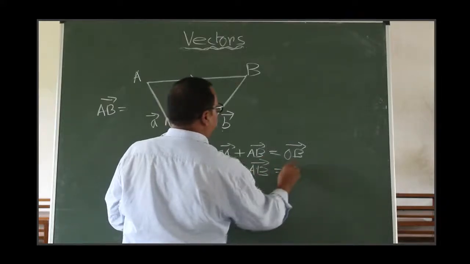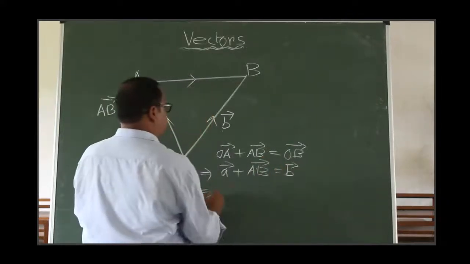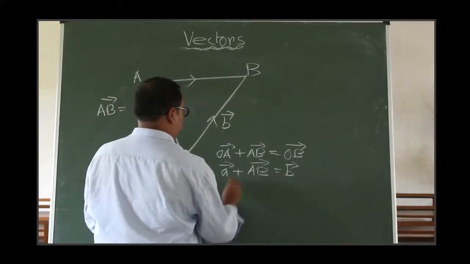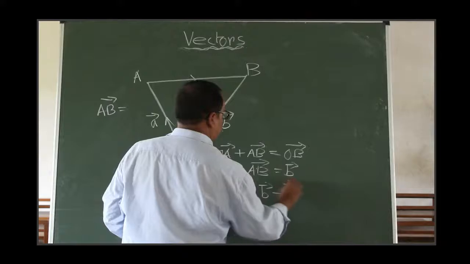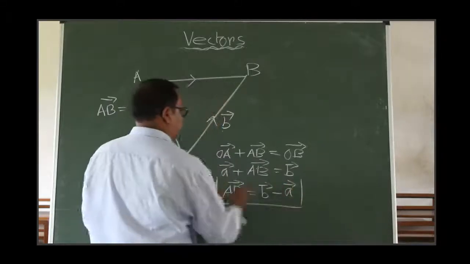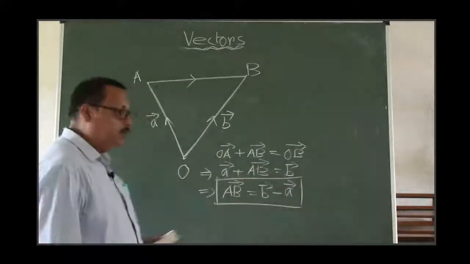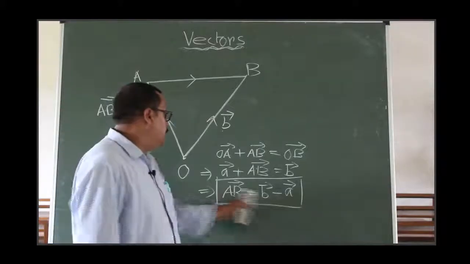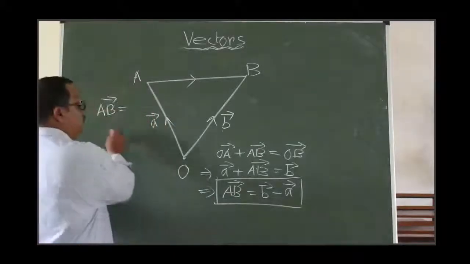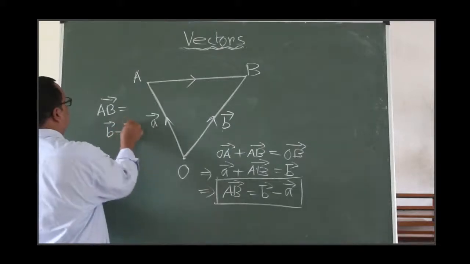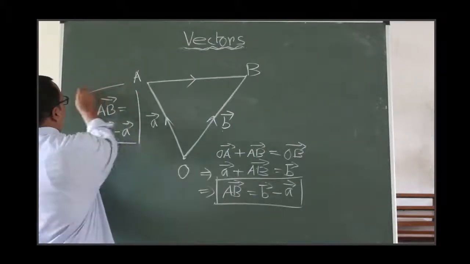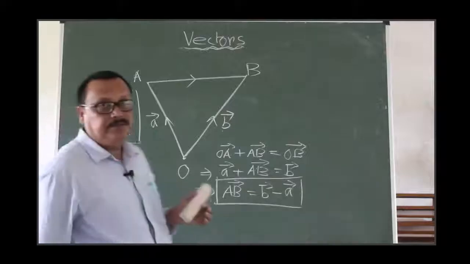OB means B vector here. So this implies AB equals to vector B minus vector A. Write down this. This is a formula with respect to the position vector. So AB vector will be what? Vector B minus vector A. Copy it.